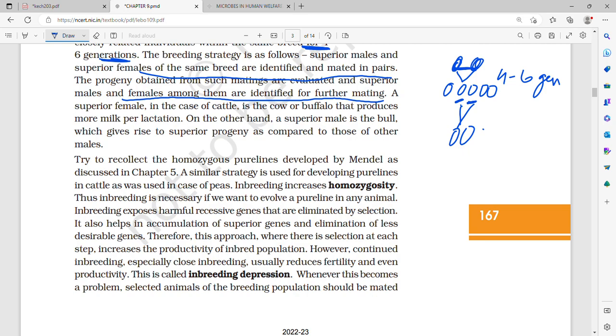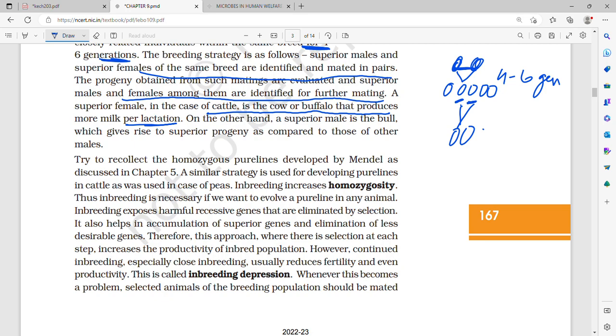So what is the meaning of superior male or superior female? A superior female, in the case of cattle, is the cow or buffalo which produces more milk per lactation.